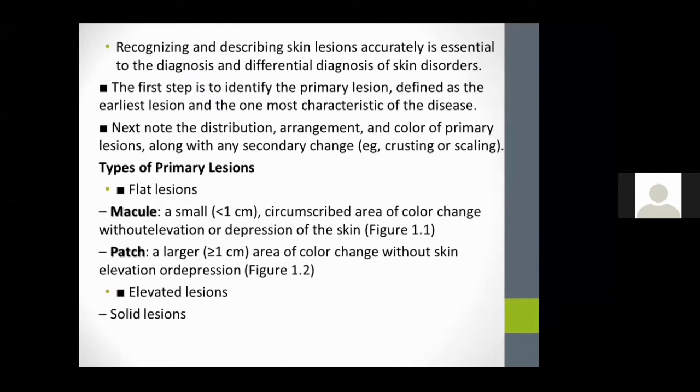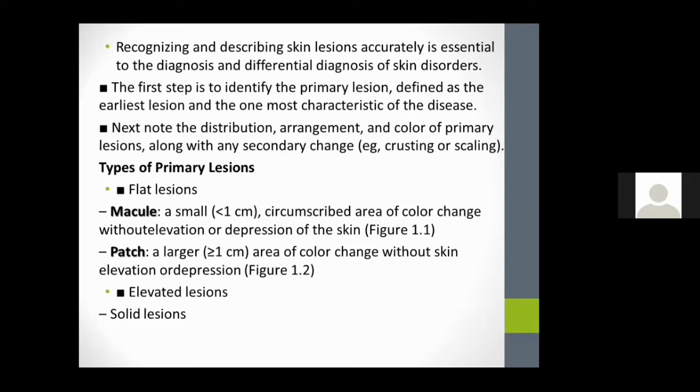Recognizing and describing the skin lesions accurately is essential to the diagnosis and differential diagnosis of skin disorders. The first step is to identify the primary lesion, which is defined as the earliest lesion. Next we should note the distribution, arrangement, and color of the primary lesions, and analyze whether any secondary changes are along with it. While assessing the lesions, we should know some terminologies related to them.